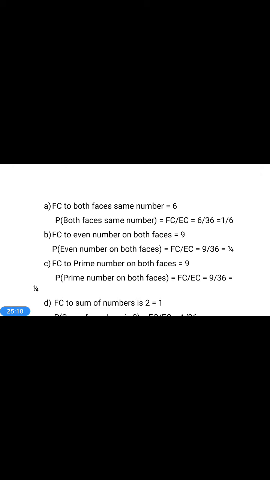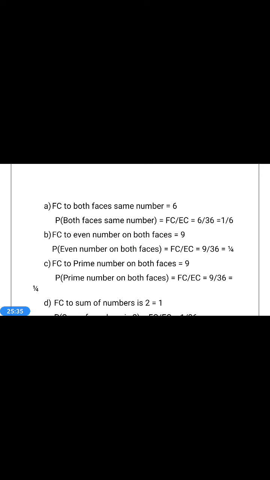Next one is favorable cases to even number on both faces. What is even number? 2, 4, 6 among the 6 numbers. So both faces having even numbers. In the first row, one odd, another is even. One is odd, another is odd also.